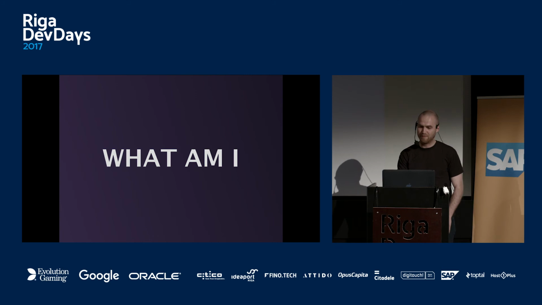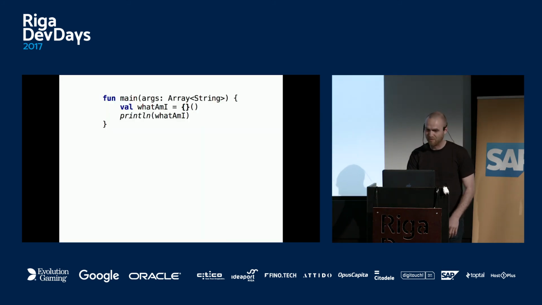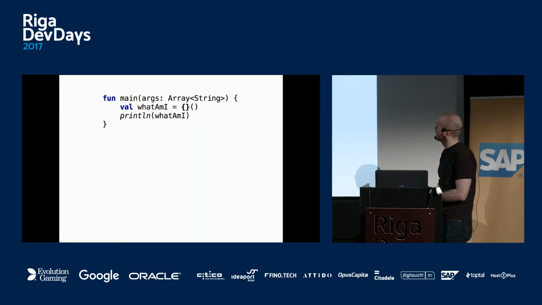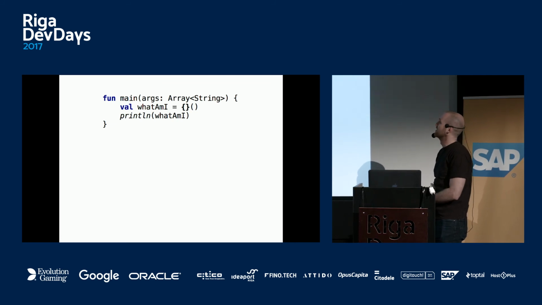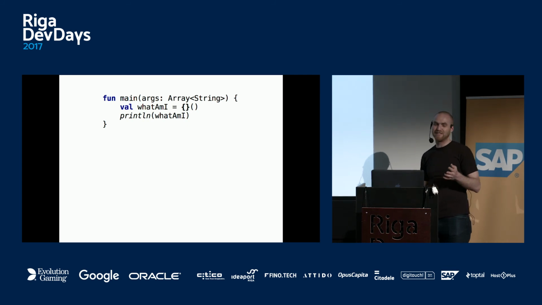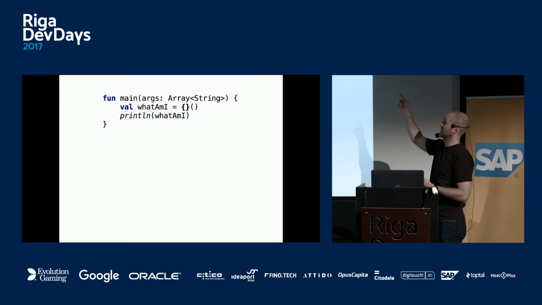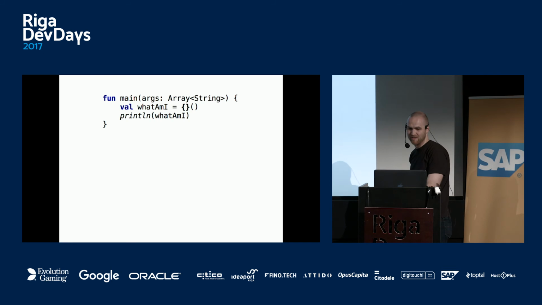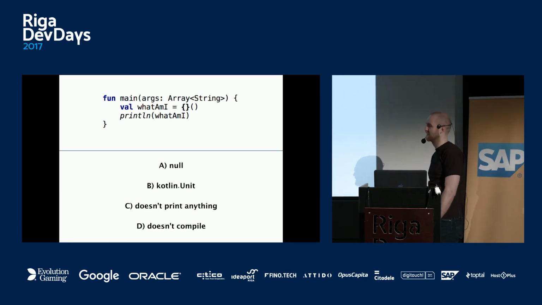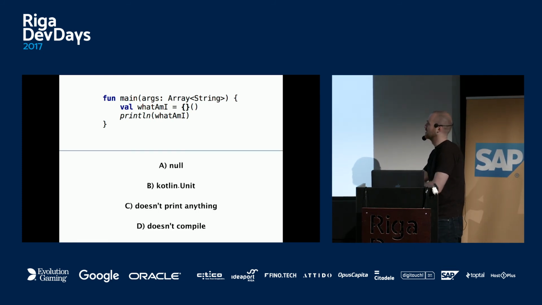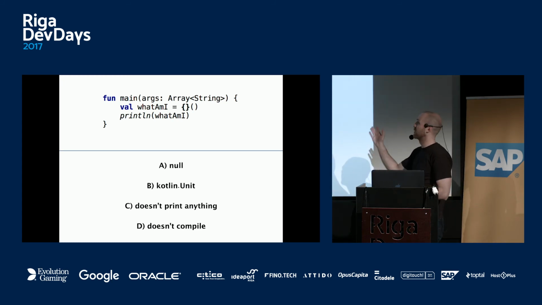This is what am I. We have a variable value, what am I, it's like curly braces, parens, and then it's printed. My reasoning is that curly braces, I don't know, probably it's a closure, right? And then we call it. But what should it return? I don't know. Maybe it shouldn't even be legal. So what are the answers? Kotlin Unit doesn't print anything. It's weird. And I vote for D. It probably shouldn't compile. You have nothing.